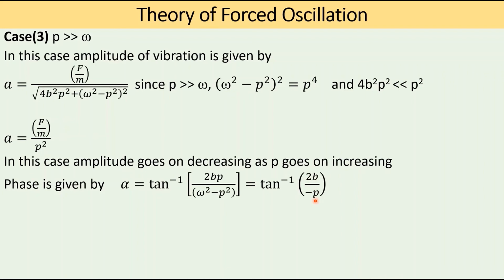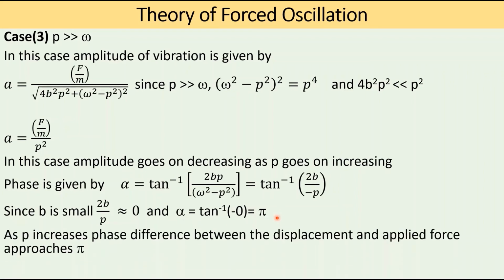When the damping is very small, this reduces to 0, so this value approaches 0 from the negative side. Therefore alpha is equal to pi. So as P increases, the phase difference between the displacement and the applied force approaches pi, or they are out of phase by 180 degrees.